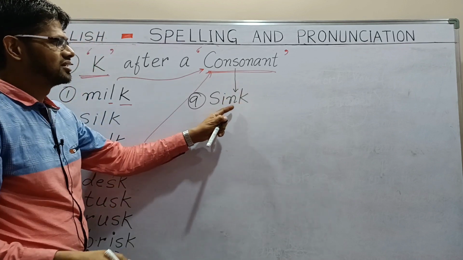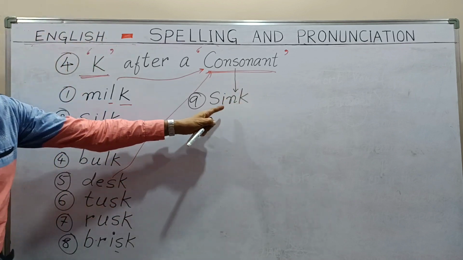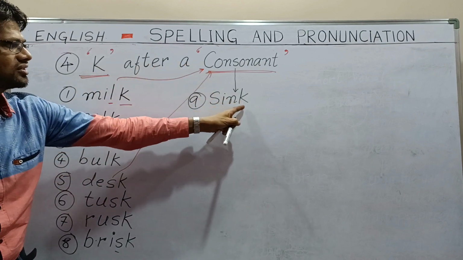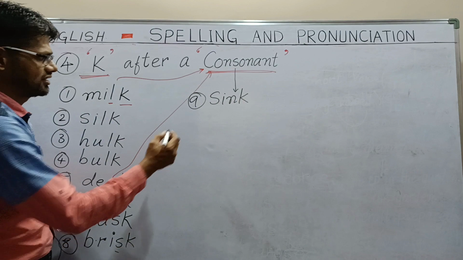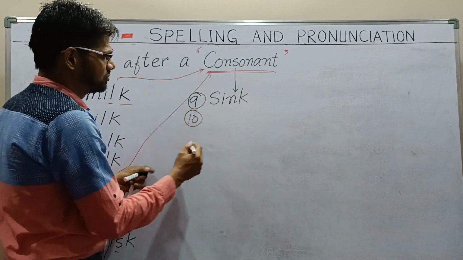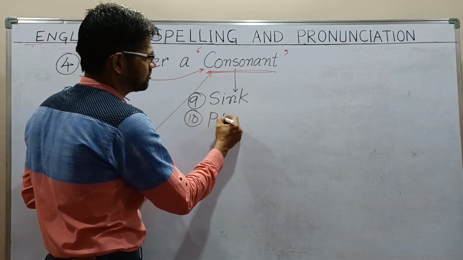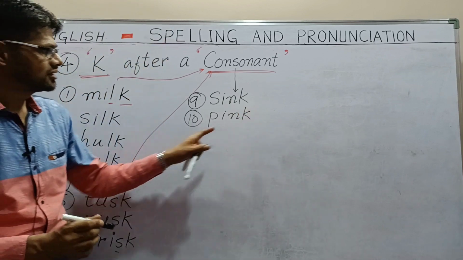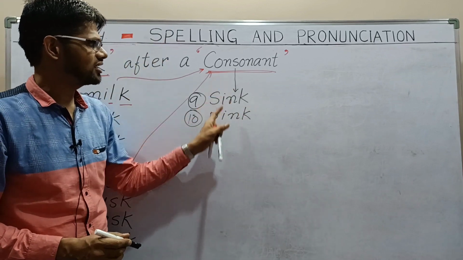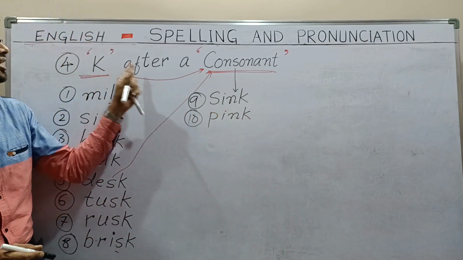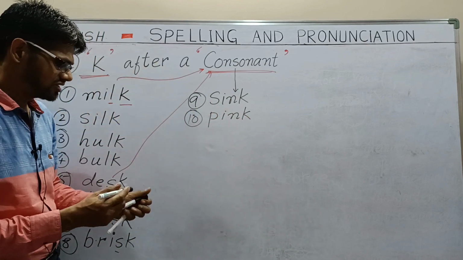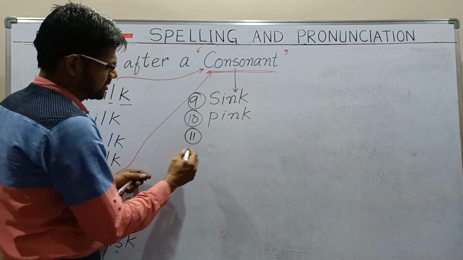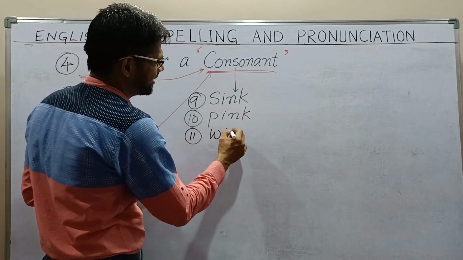Before K, we have a consonant. K after a consonant. After the consonant N, we have K. Next, pink, P-I-N-K, pink. The word pink also has N, a consonant, and after N, K is there. Next, wink, W-I-N-K, wink.